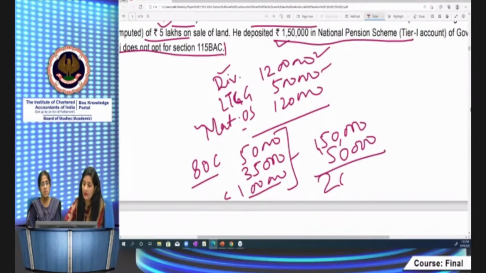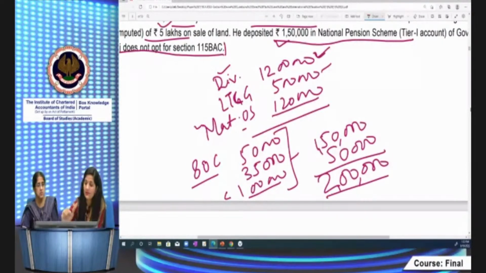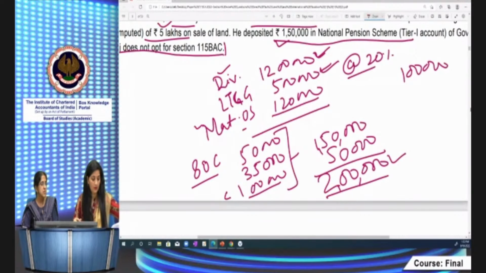So how much is the total deduction? It is 2 lakh under Chapter 6. Now from the 12 lakh and 1,20,000, you have to reduce this 2 lakh rupees and then compute. This income is taxable at the rate of 20%. This is 12 lakh plus 1,20,000, 13 lakh 20,000, minus 2 lakh. It is coming to 11 lakh 20,000.